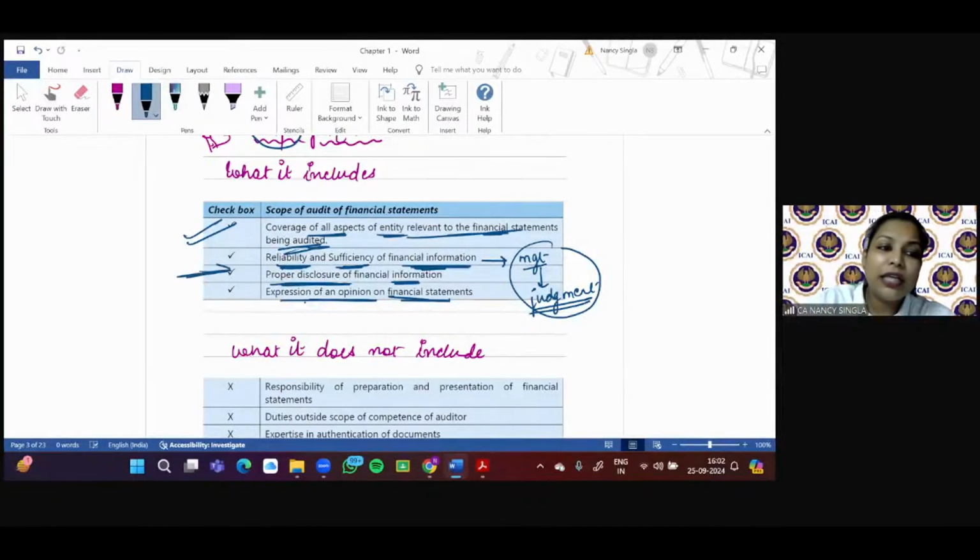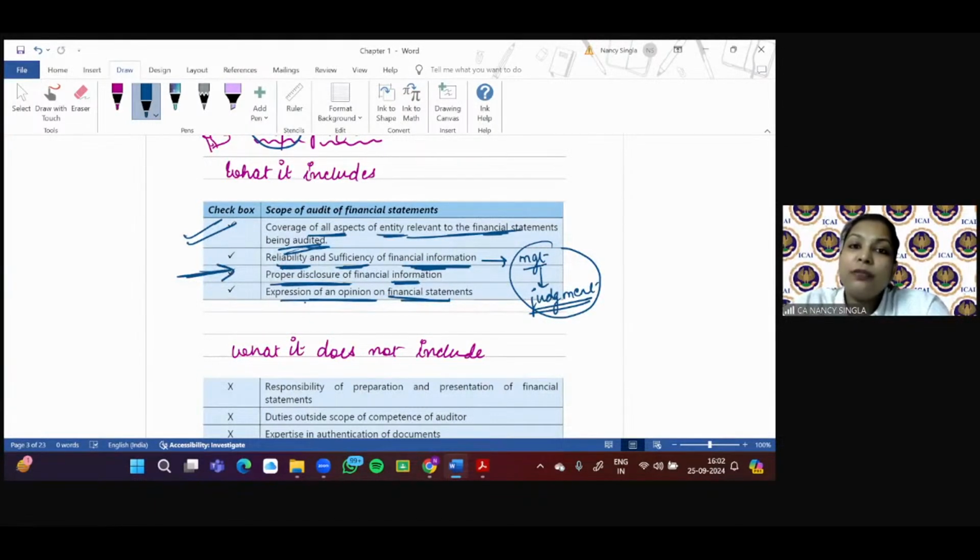Let's say you may get a case study. Let us discuss. So again, ABC Limited is there. XY and Associates are the firm of chartered accountants. Let's say during the year some plant and machinery have been acquired, or let's say capital work in progress is there for the company, right? Under Schedule 3 to the Companies Act, there is a requirement of specific disclosure with respect to capital work in progress, right?